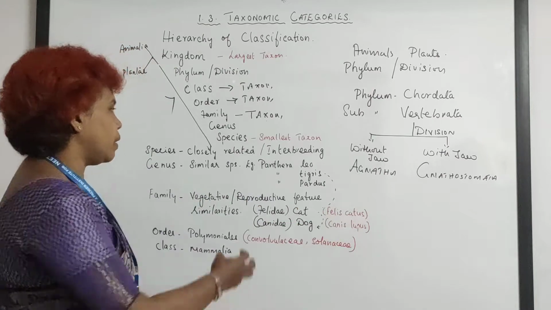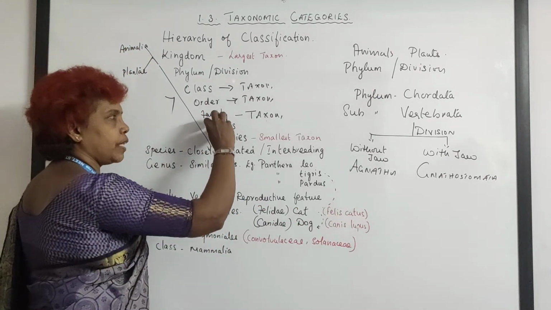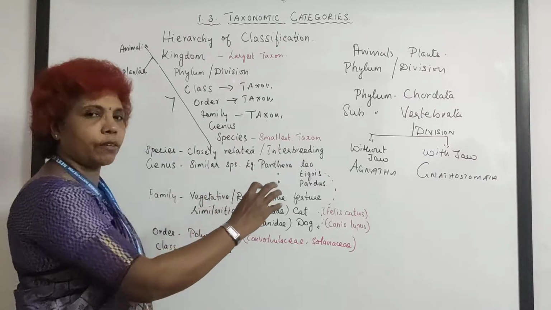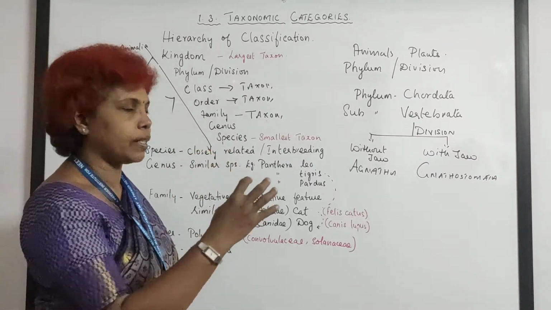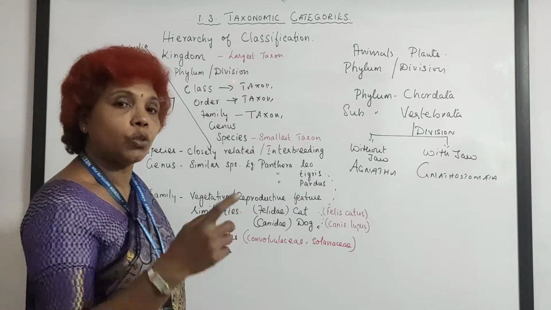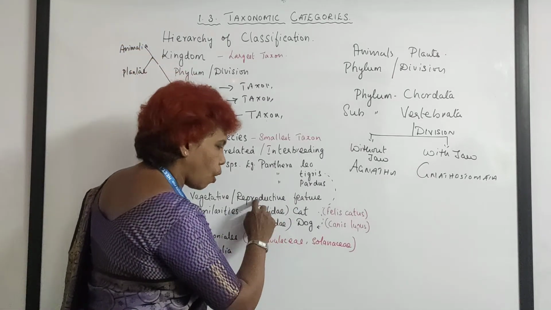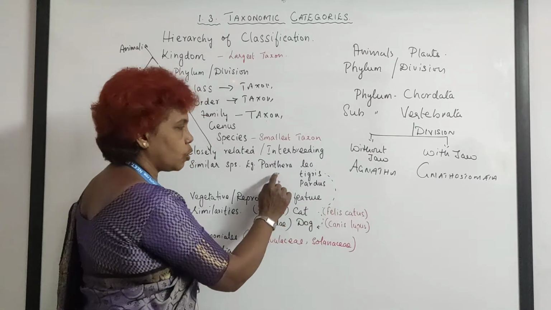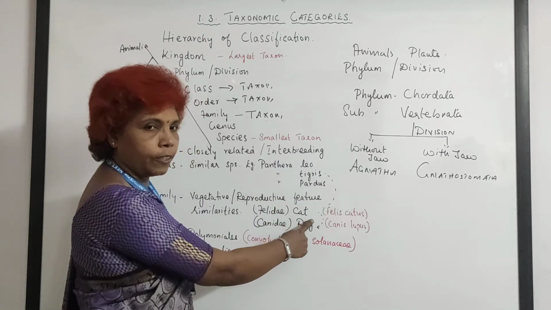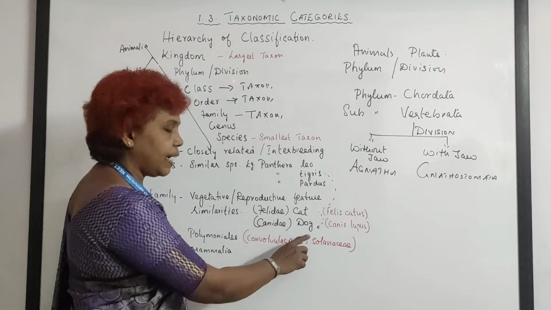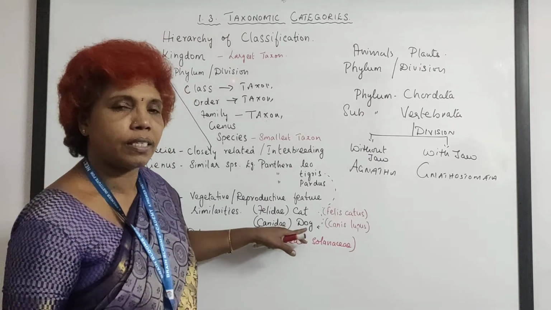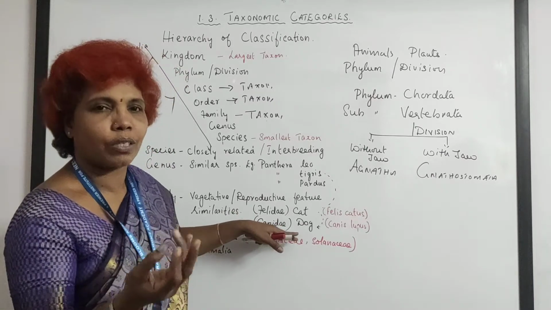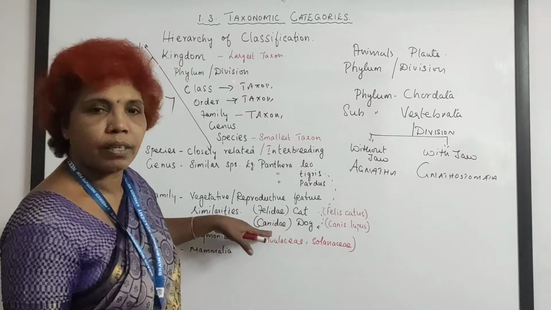Understood? So when these genera are grouped together, that will form a family. Vegetatively or reproductively similar characters can be observed, and that all comes under family. So here Felidae is the common thing for 1, 2, 3 and 4, but the cat is not given the Panthera type. Understood? And under this, Canidae, the dog, is something special. Dog, fox, wolf all come under the Canidae.